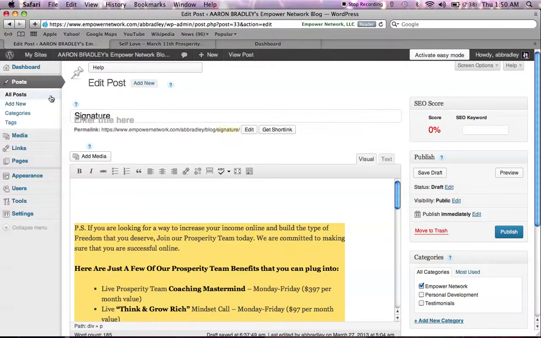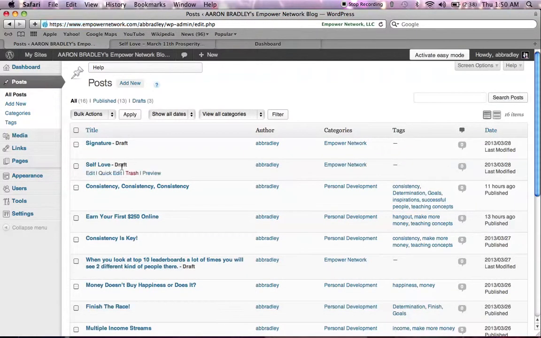So if you go back to all posts, let it load up here, the one I was on was self-love. It's saved in the draft, and we're going to click edit.